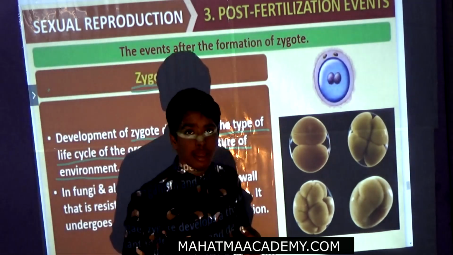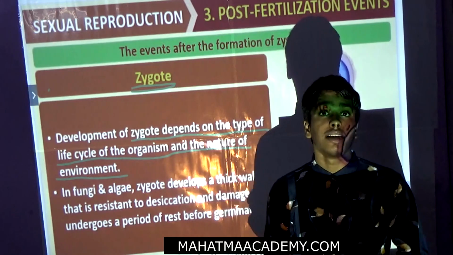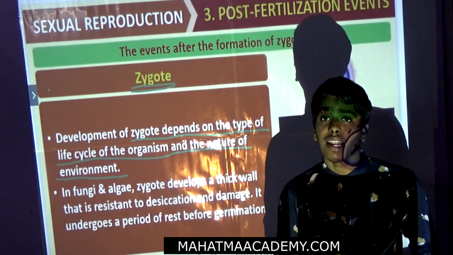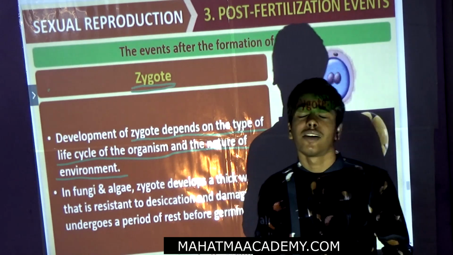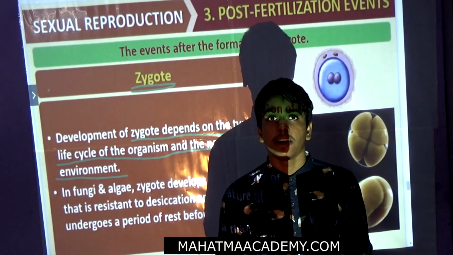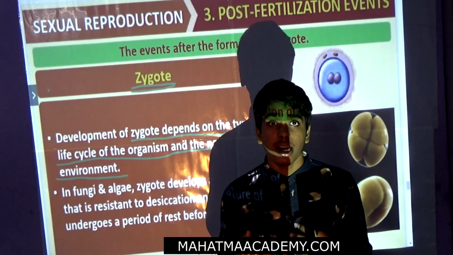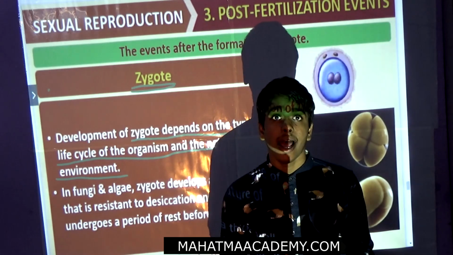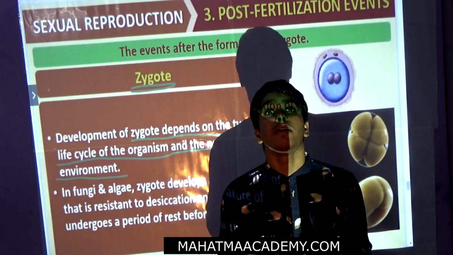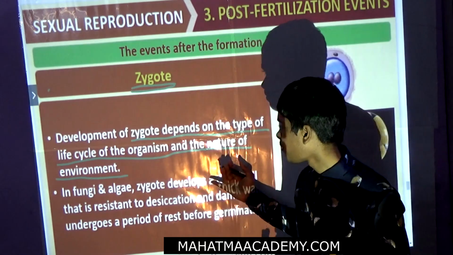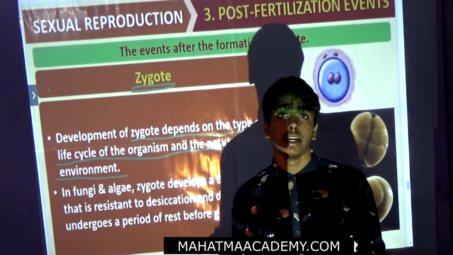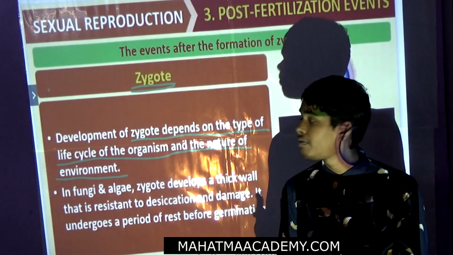The zygote will develop based on how the life cycle of the organism will be. For example, humans have a different lifespan. It depends upon the organism and the environment.